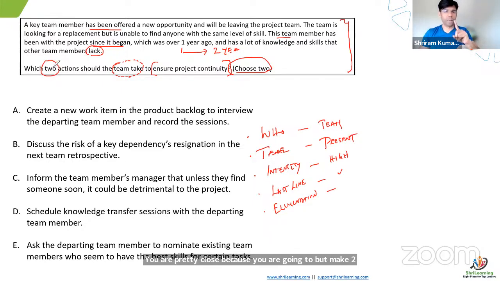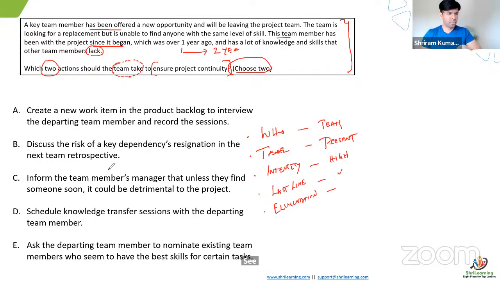First, let's start with number 1. Any one item you feel is totally irrelevant, doesn't make sense at all. Take time, read carefully. After discussing this question, now your brain will tell you this doesn't make sense because it's not going to solve the problem. C. I think C. Yeah, okay. Inform the team manager that unless they find someone soon, it could be detrimental to the project.